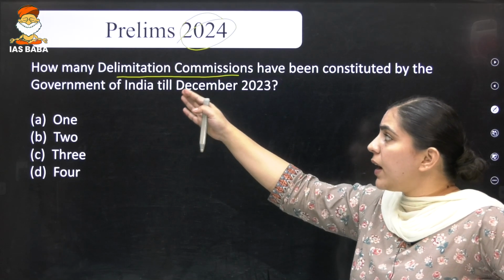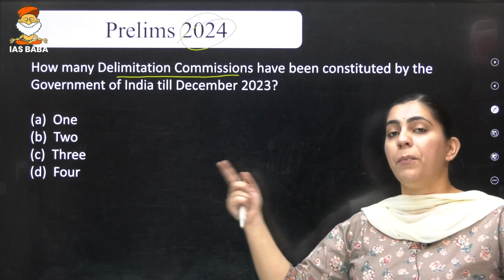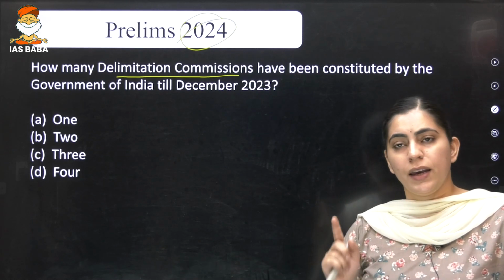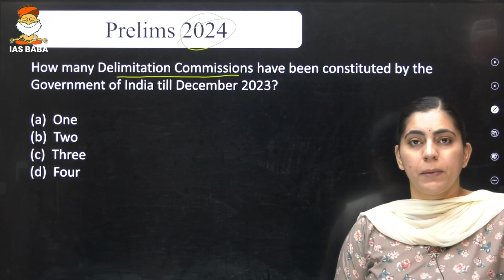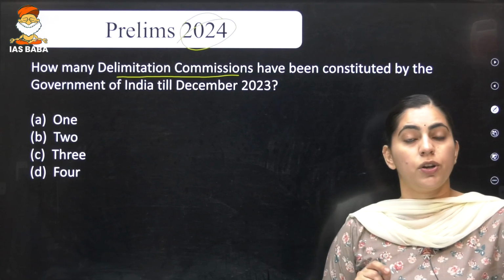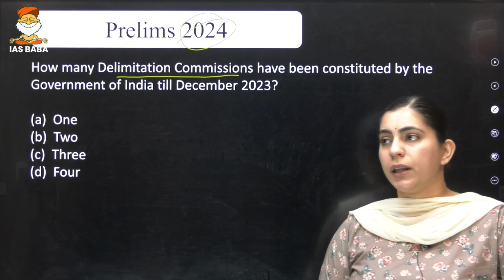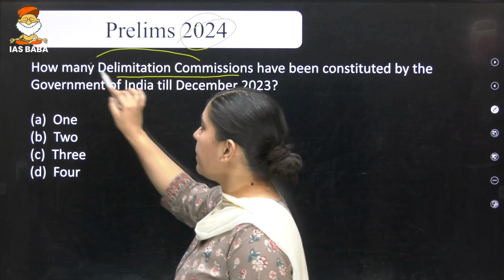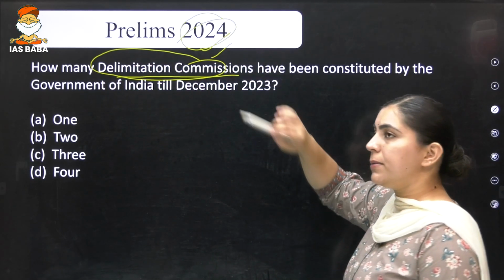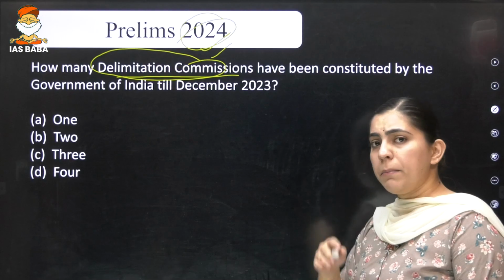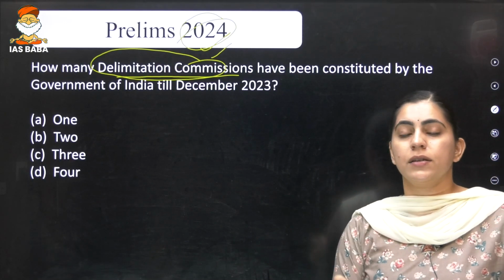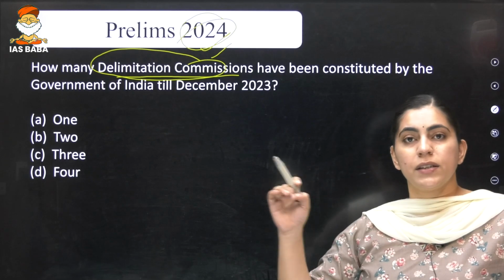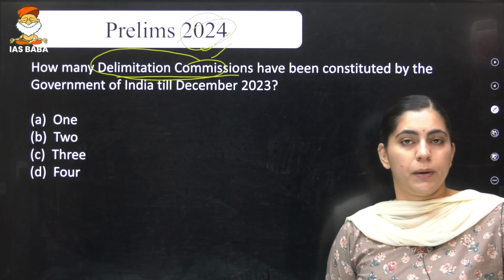And the second reason is that recently the delimitation exercise has taken place in the Union Territory of Jammu and Kashmir, making this part very important. Already the question has been asked in 2024, maybe a very factual question, but next time the question can be asked in more detail, about the special power of the Delimitation Commission.